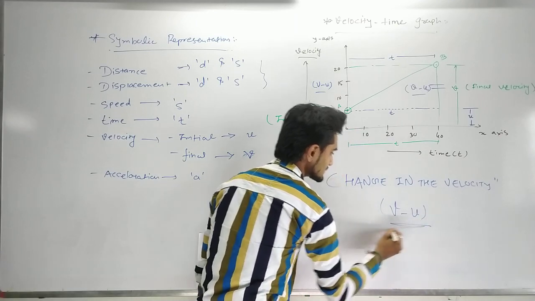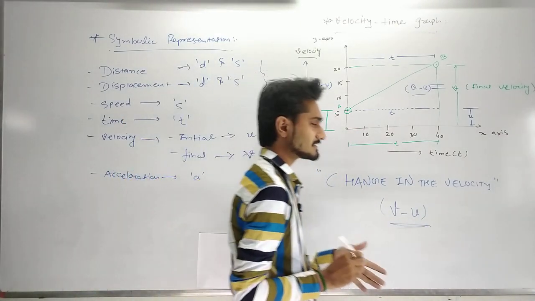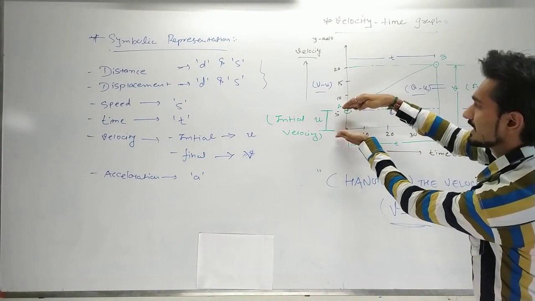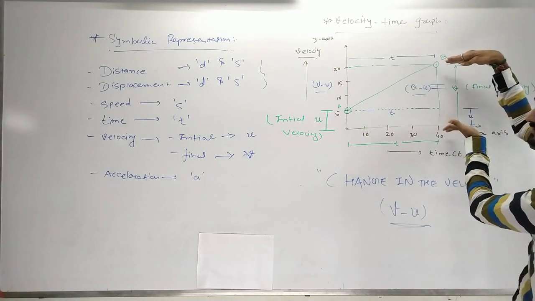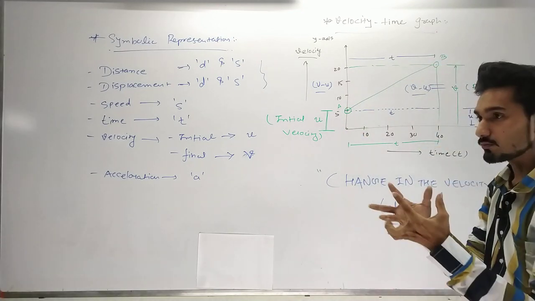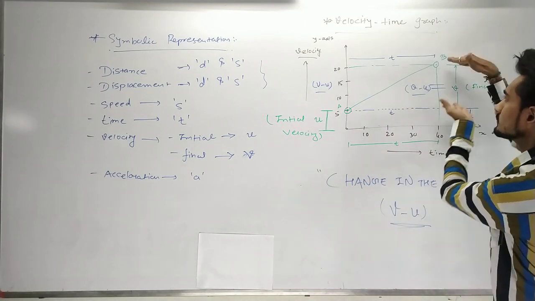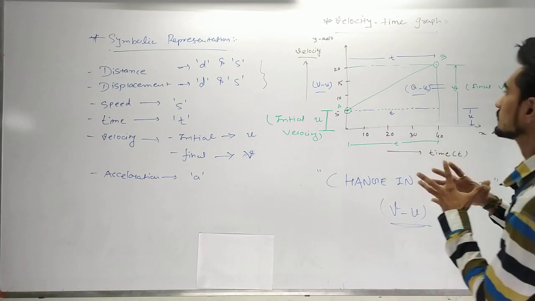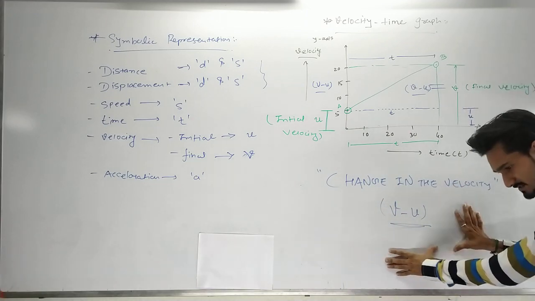It gives us the change in the velocity. So my velocity will be changed. If you can see here, my velocity is 5 meter per second from the initial stage, and I reach 20 meter per second. But what is the velocity that I have changed? From 5 to 20, I have changed by 15 meter per second. And that can be calculated by this graph, by this equation.